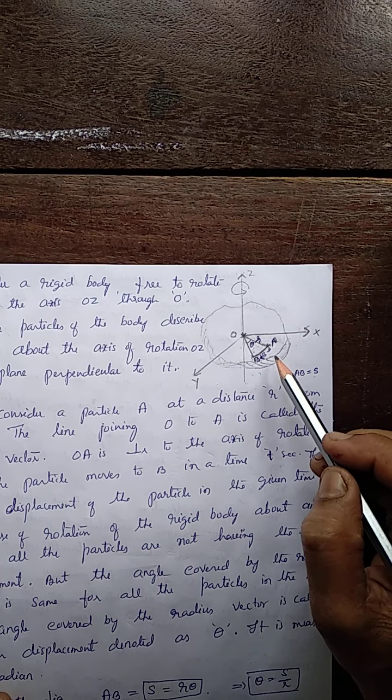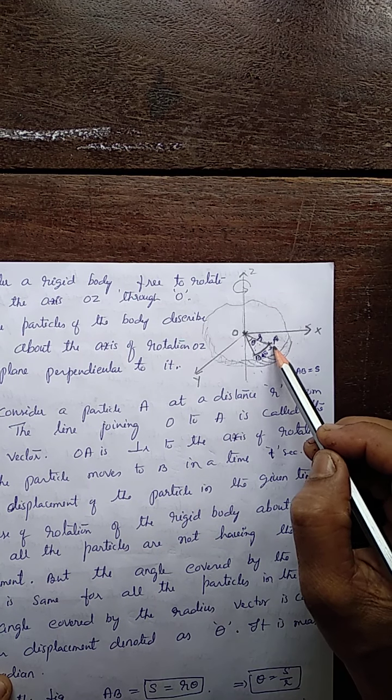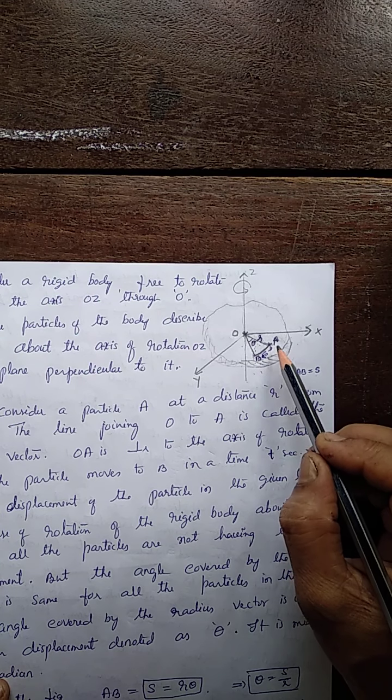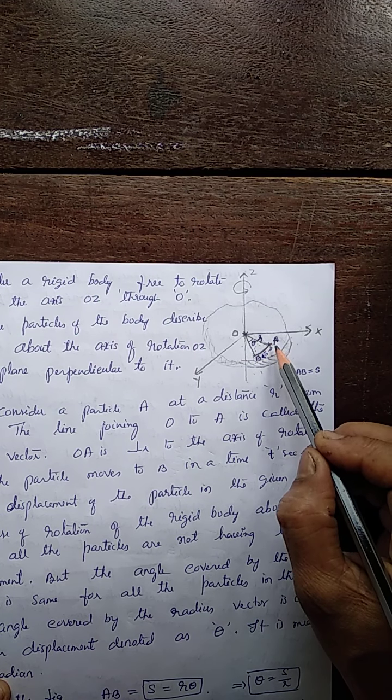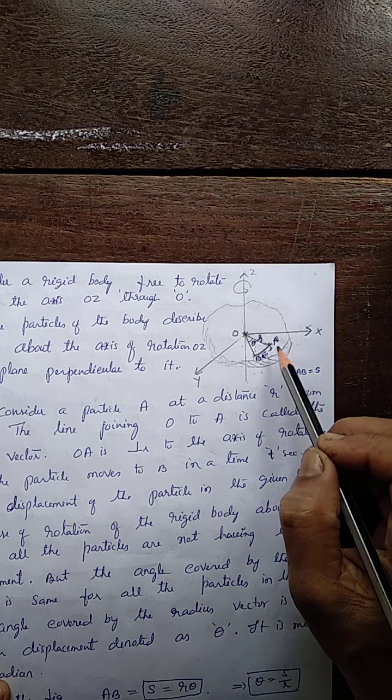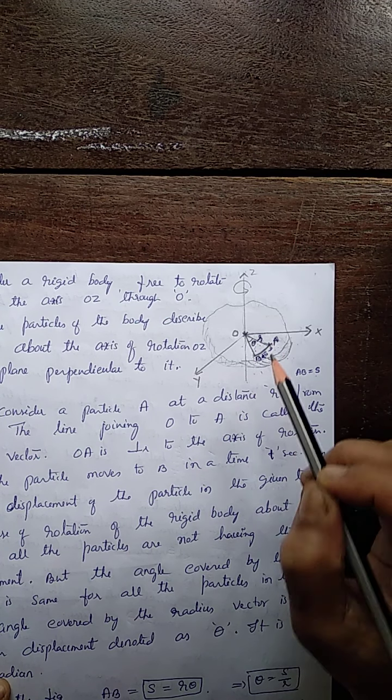Whereas as the distances of the particles from the point O change, the linear displacement S also changes.